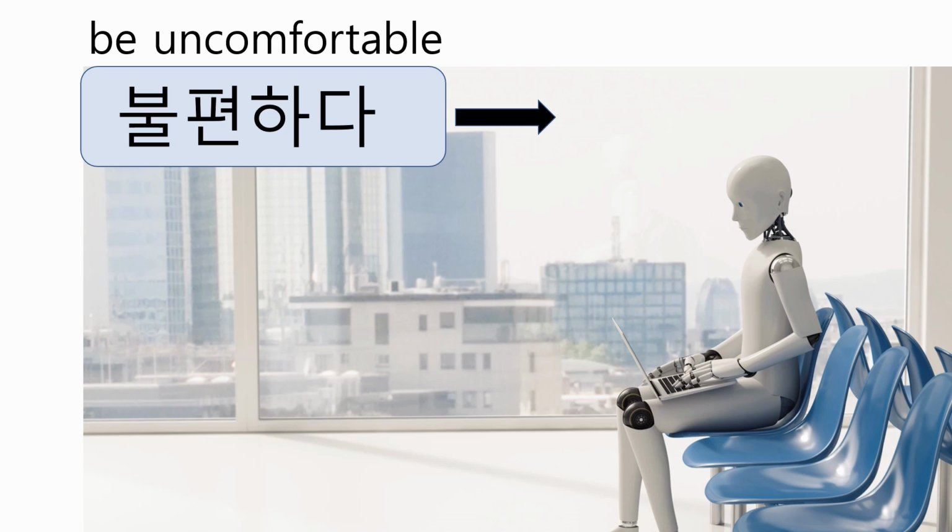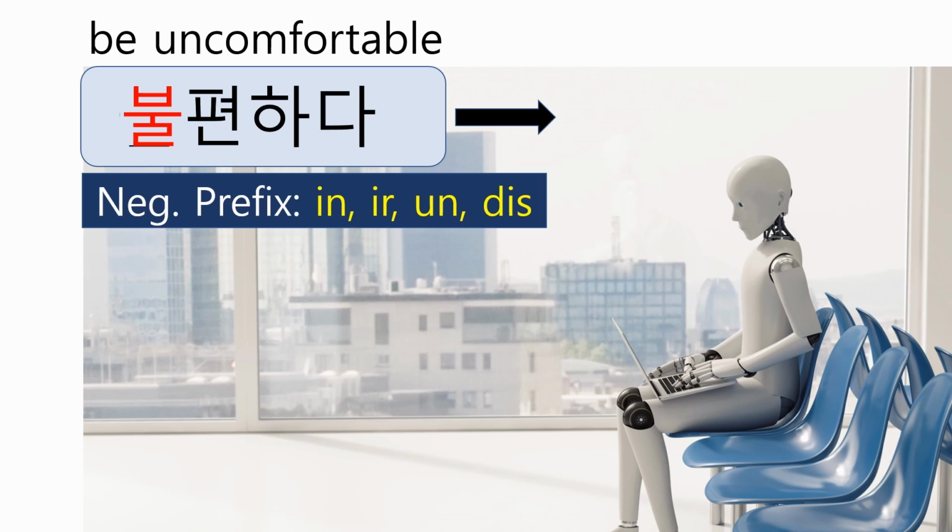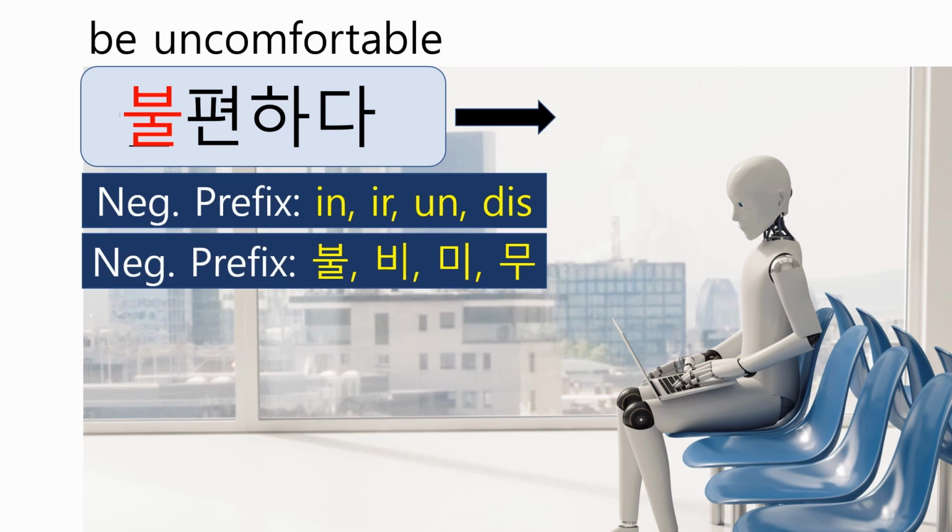편하다 has an opposite word. That's 불편하다. This is a very efficient way, like English. The first letter 불 is a prefix meaning not, like in, il, un, this in English. Including 불, we use 비, 미, and 무 as negative prefixes. Like other languages, Korean has also created many nouns, verbs, and adjectives by adding a prefix. If you know this principle, it will be helpful to memorize the words.